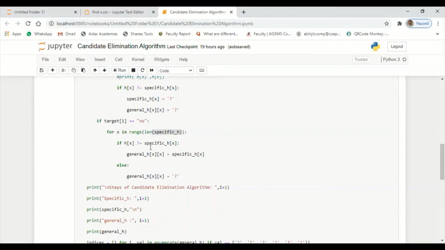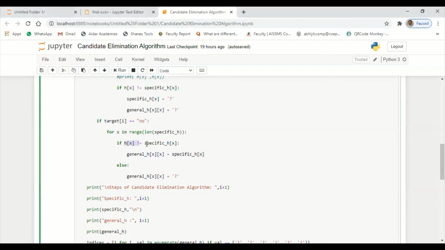What I have done here is, if h of x is not equal to my specific hypothesis, then in the general hypothesis, whatever data is available in the specific hypothesis. Let's take the same example, G1. Here you take rainy. We have the record of G of H. Specific hypothesis of H is equal to rainy. If this rainy is not equal to the record which is available in the specific hypothesis.